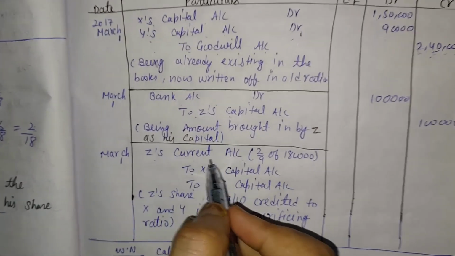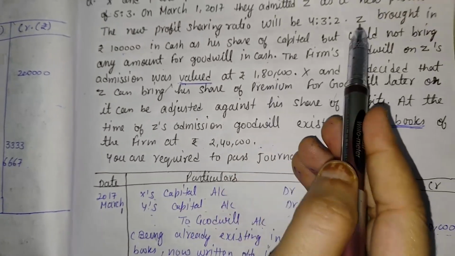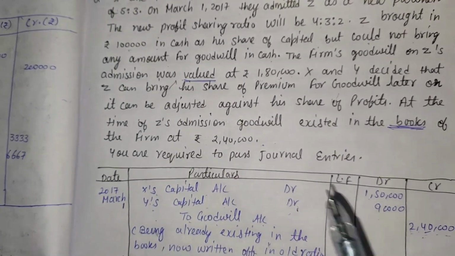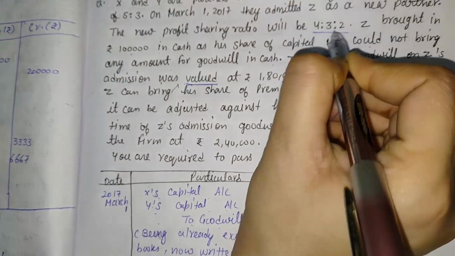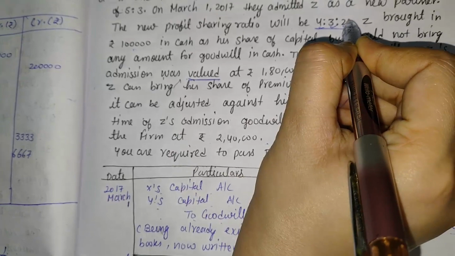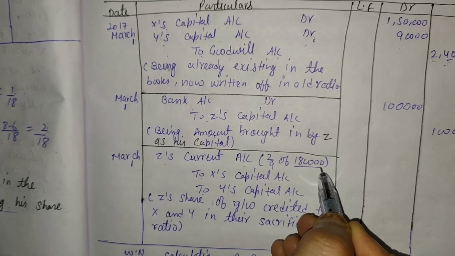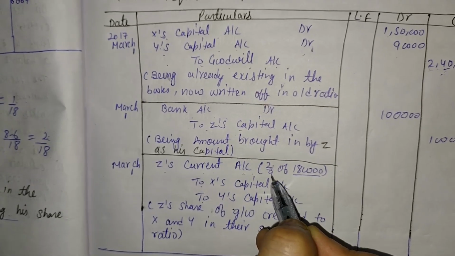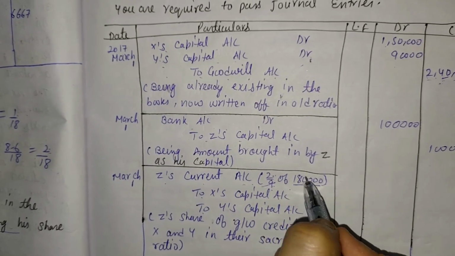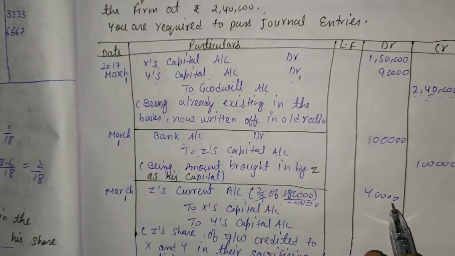And what is the amount of goodwill? Total goodwill of the firm is valued at 1,80,000, and the share of Z is 2 upon 9. What is the share? The ratio 4, 3, 2 is X's share, Y's share and Z's share. So the share of Z is 2 upon 9. Total goodwill is 1,80,000 and Z's share is 2 upon 9. So 2 upon 9 multiplied by 1,80,000 gives 40,000. And that 40,000 is divided in the sacrificing ratio.